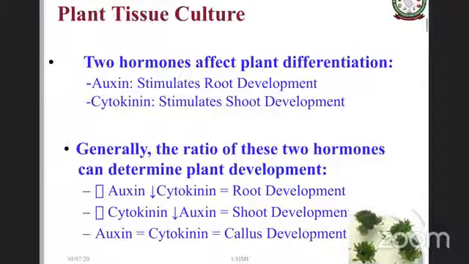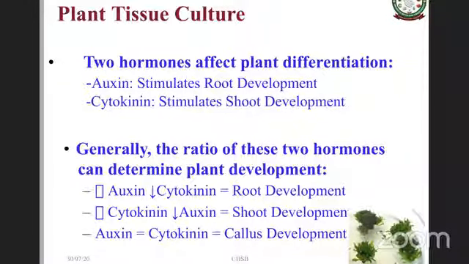Now, another important aspect of tissue culture is two groups of hormones. One is auxin, another is cytokinin. Auxins, as all of us know, stimulate root development. Cytokinins stimulate shoot development. The relative proportion of these hormones in the media determines what you get from the explant, whether you get root development, shoot development or callus development.